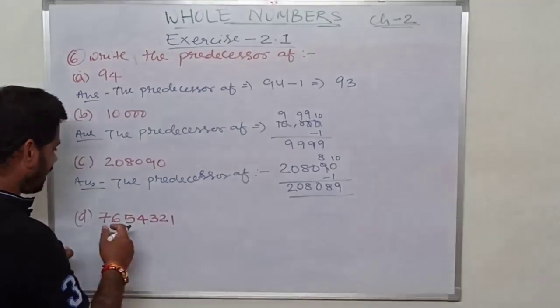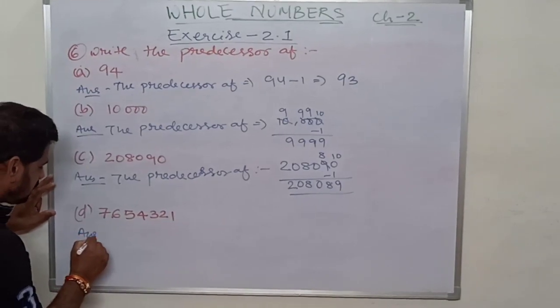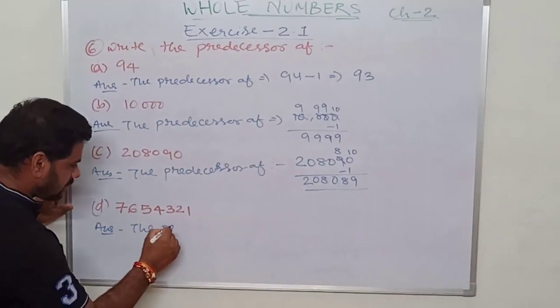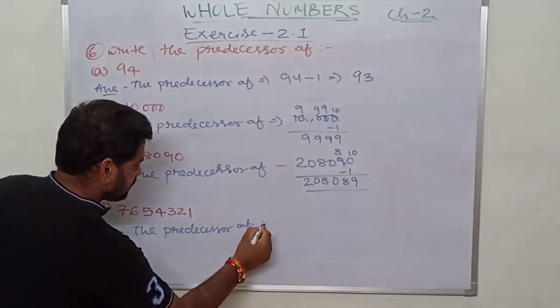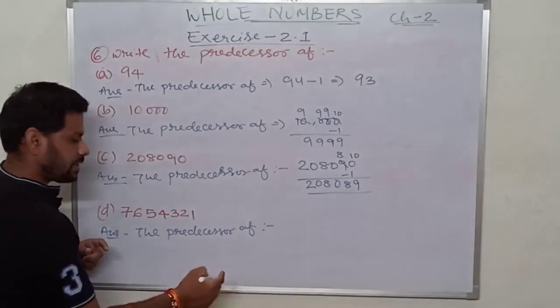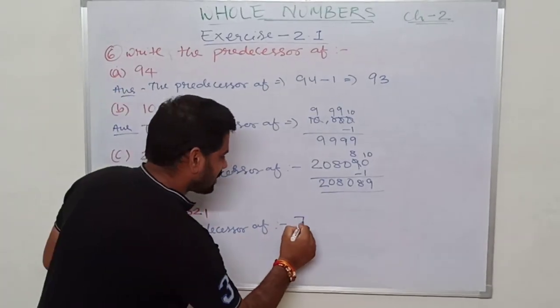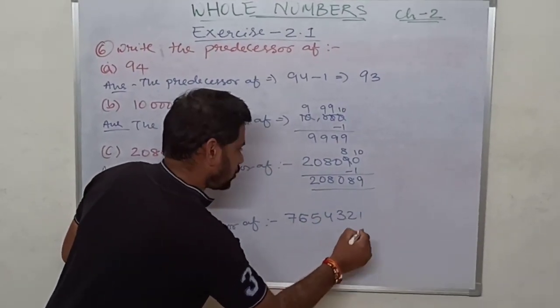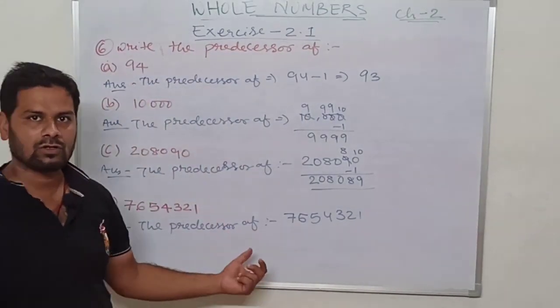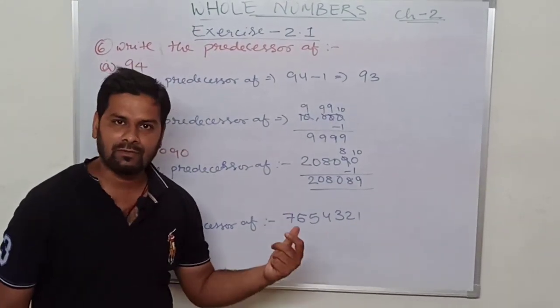Okay, once again, last one. The predecessor of 7654321. We will find out the predecessor of 7654321.